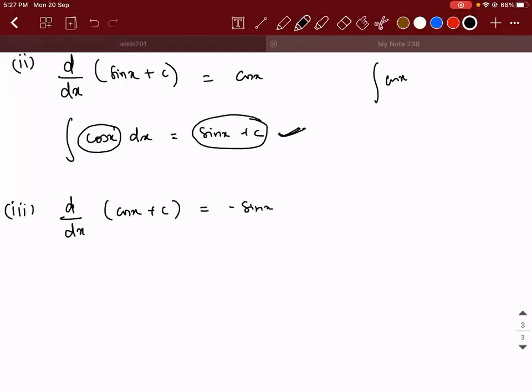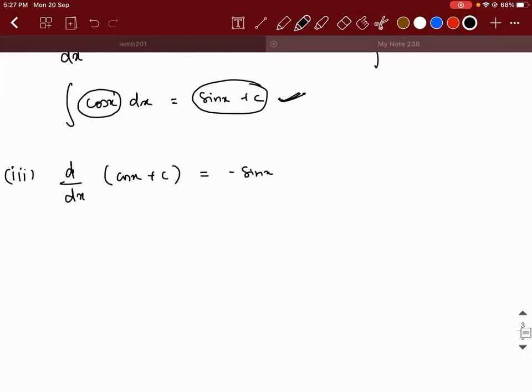Sir, why should we always add constants? Because you're doing indefinite integration. Since you're doing indefinite integration, you don't know what value you differentiated to get that integral.